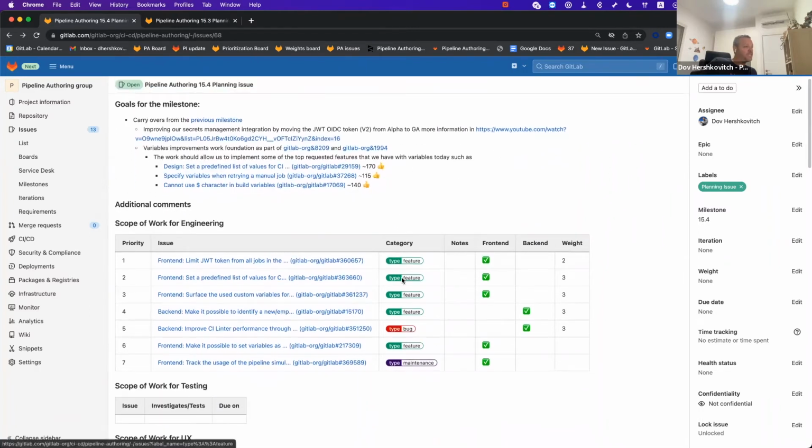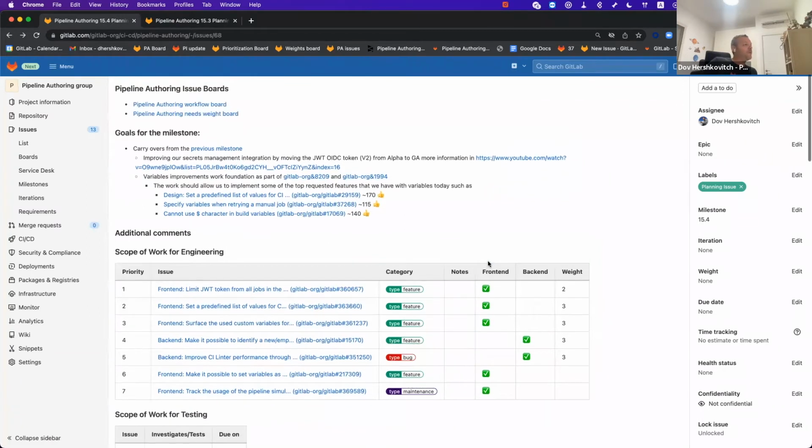As you can see, it is reflected in the planning issue, where you can see that most of the issues are front-end issues only. We have 5 front-end issues and only 2 back-end issues, because those issues today are blocked. And I'm hoping that by the time we finish 15.3, most, if not all, of those issues will get unblocked and will be able to get delivered.